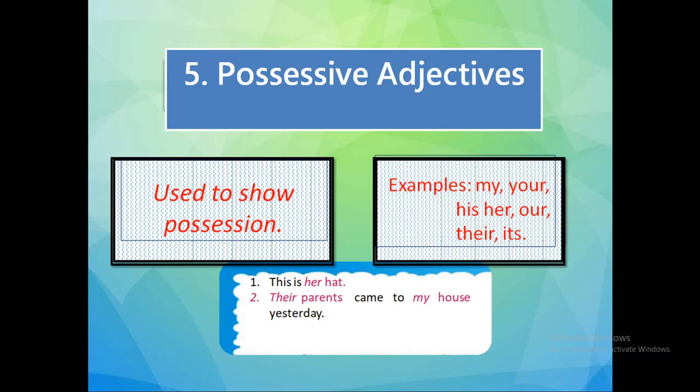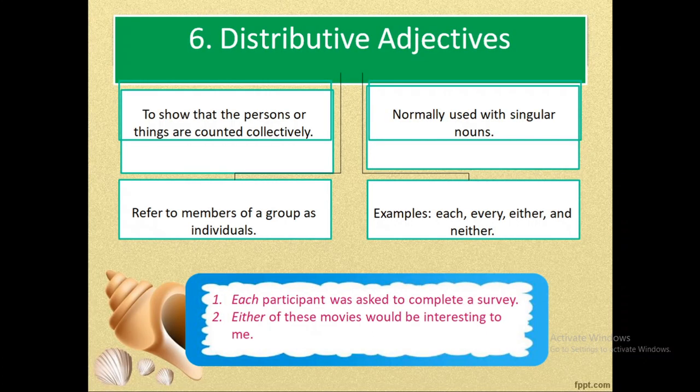Now let us see the next type, which is distributive adjectives. Distributive adjectives are used to show that the person or things are counted collectively. Normally used with singular nouns, and they refer to members of a group as individuals. For example, each, every, either, and neither. So they are the distributive adjectives.